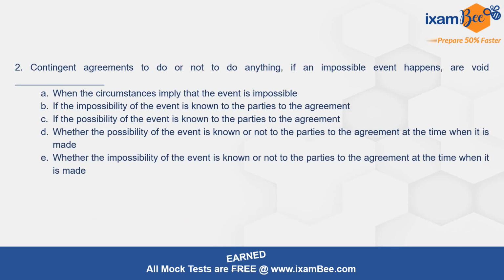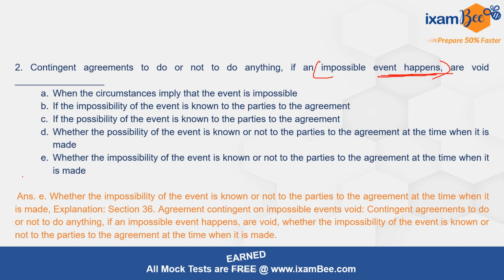The second question for discussion is: contingent agreements to do or not to do anything if an impossible event happens are void. So impossible event that happens are void when. So you have the various options and the correct option is E, whether the impossibility of the event is known or not known to the parties at the time when the agreement is made. So contingent contract with respect to doing or not doing anything, if it is with respect to any impossible event, they will be considered to be void. चाहे पार्टी को उस impossibility के बारे में पता था या नहीं पता था at the very time when the agreement was entered between them.